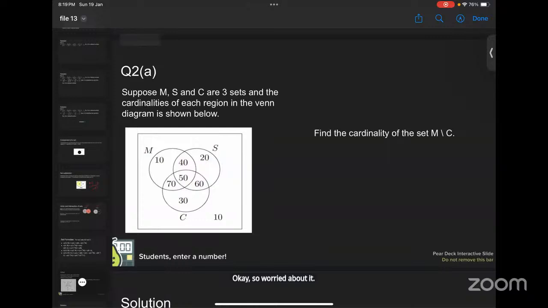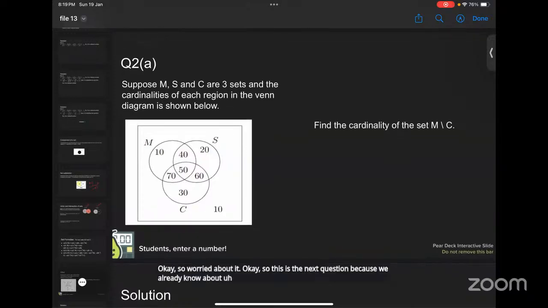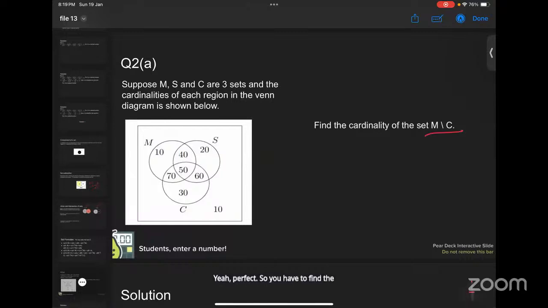Okay, so this is the next question because we already know about set operations. So we have to just apply our knowledge. You have these three sets and you have the cardinality mentioned here. Cardinality means the number of elements in a set, right? Yeah, perfect. So you have to find the cardinality of M minus C. That means the elements which are in M but not in C.